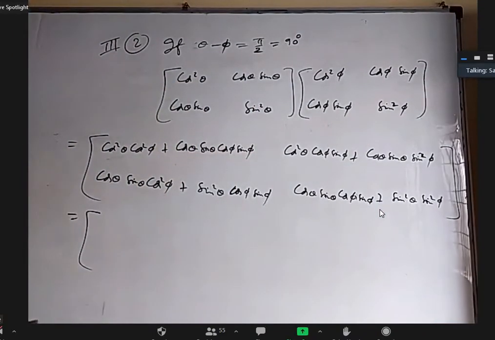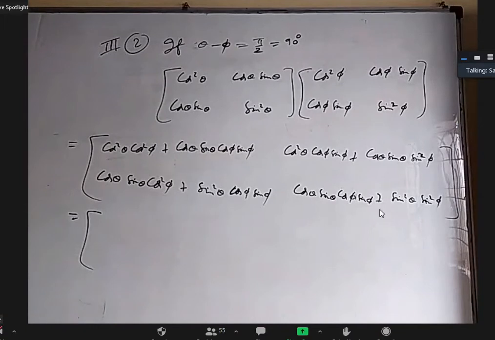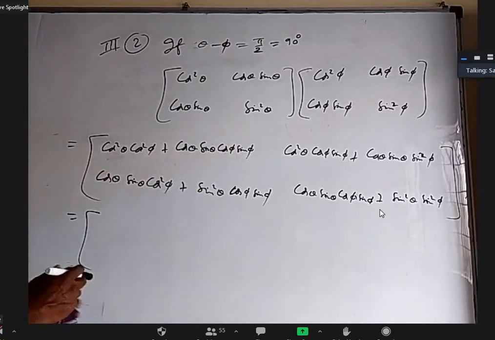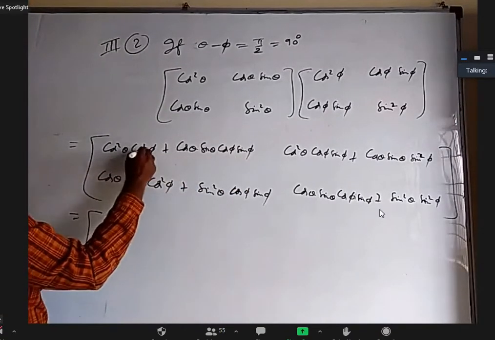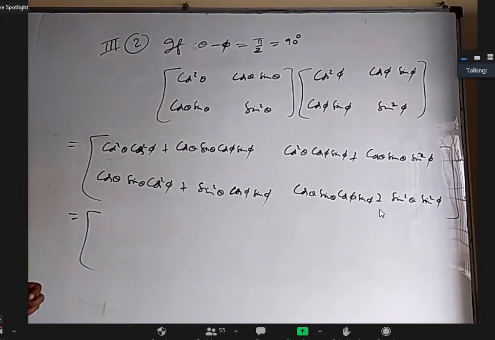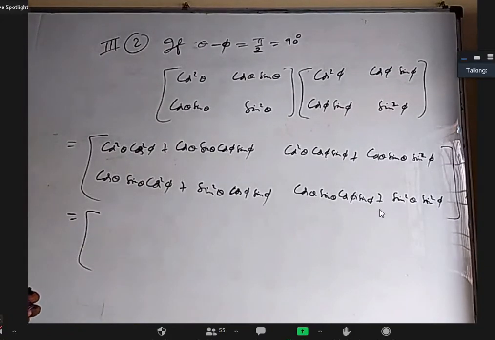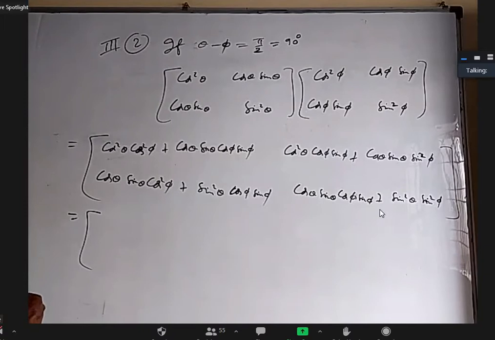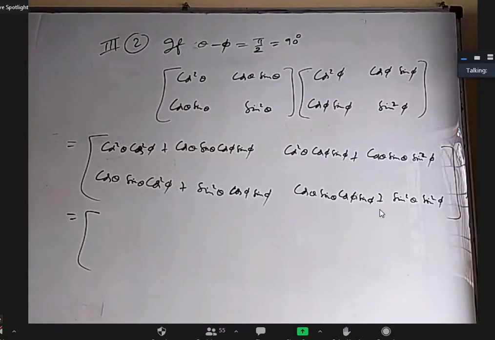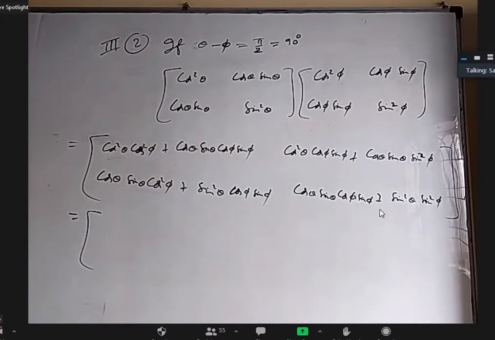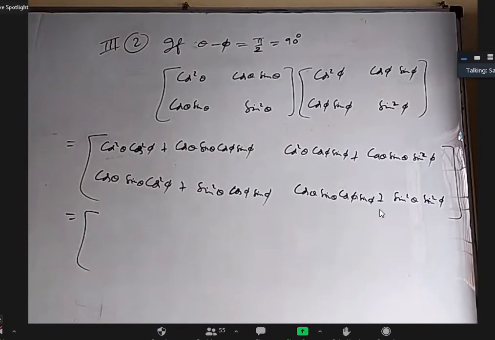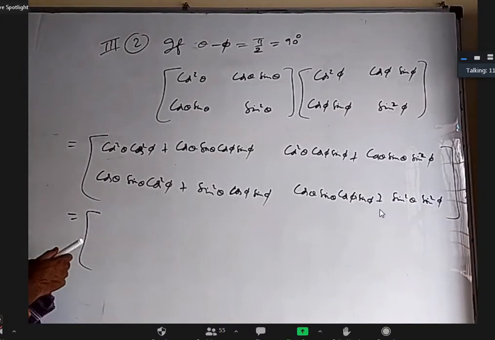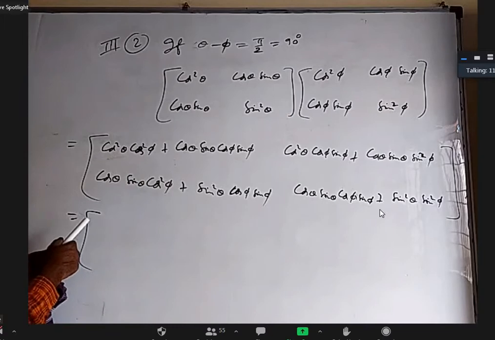Now, Mridula, can you tell me what I can take common from this? Mridula, you are there in the class, right? Yeah. What is the second row, second column element, sir? Could you please tell?